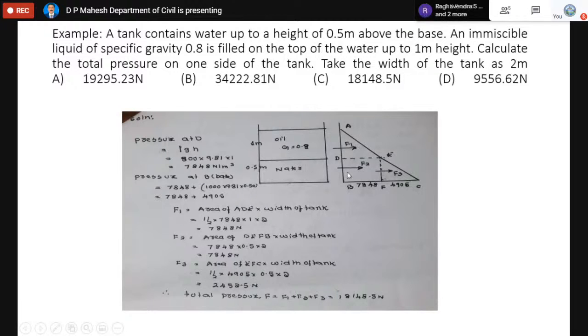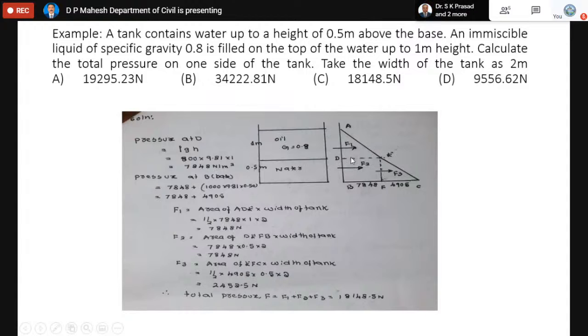Similarly, for force F2, take the area of this rectangular portion multiplied by the width of the tank, which is common for all the three. So that is 2 meter. Then similarly, F3. After drawing the pressure distribution diagram, we can calculate F1, F2, F3. These are the three forces acting at the respective centers. By using the formula, area of the figure into width of the tank. Area of the figure means area of that particular section.